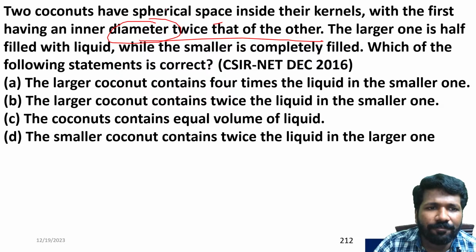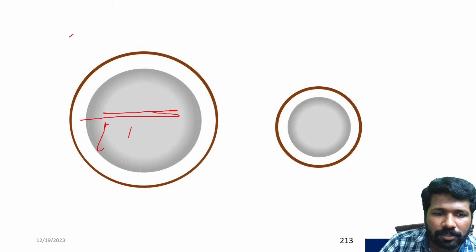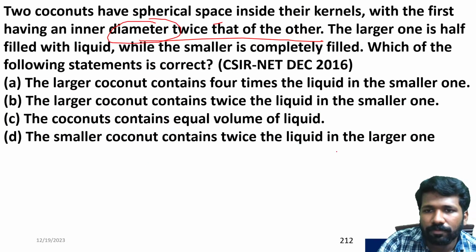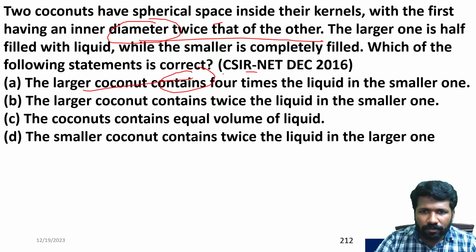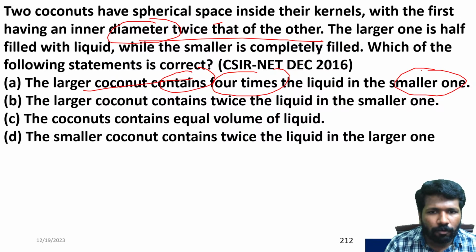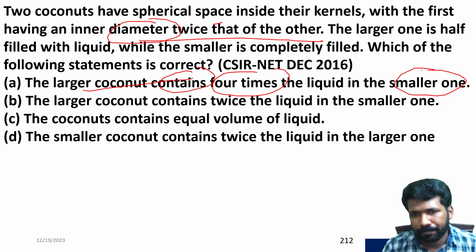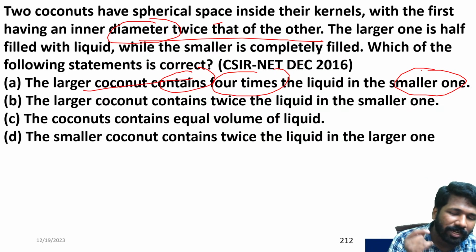The larger one is half filled with liquid. This larger one is only half filled with liquid, but the smaller one is fully filled with liquid. That is what the question is saying. Then which of the following statements is correct? Read the statements carefully. The larger coconut contains 4 times the liquid in the smaller one. That means 4 times the amount of liquid in the smaller one will be the amount of liquid in the larger one. I told you, the amount of liquid or the amount of something is called volume. So you need to compare the volume, not surface area, not perimeter, it is clearly volume.